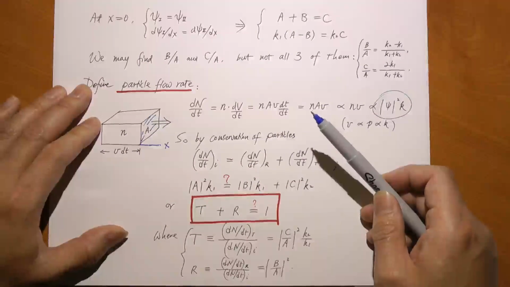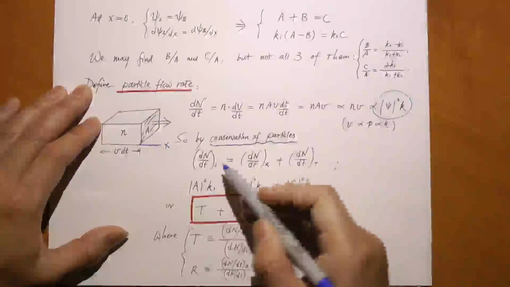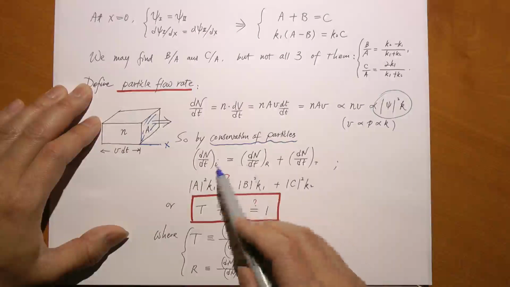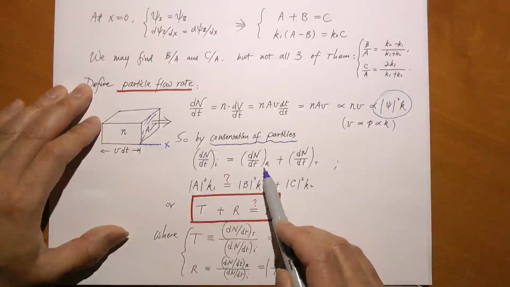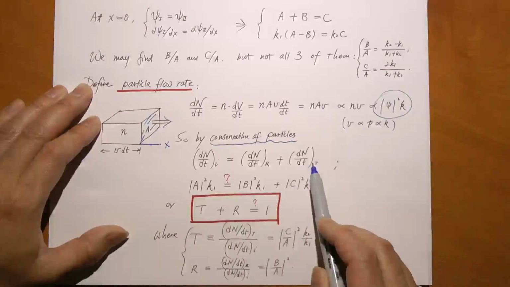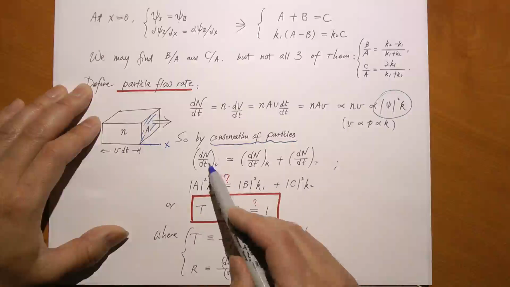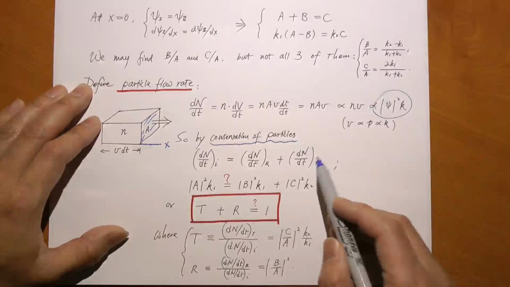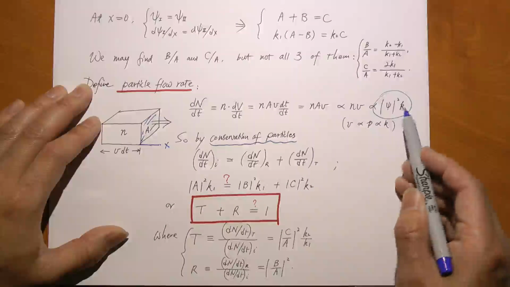So there is a basic requirement for the conservation of particles. This is how many particles flow in, per second. Part of these particles will be reflected. Part of these particles will be transmitted. And clearly, by conservation of particles, the rate of particles coming in equals the rate of particles getting reflected plus the rate of particles getting transmitted. That is conservation. Now, we know that dn over dt is proportional to psi squared times k.